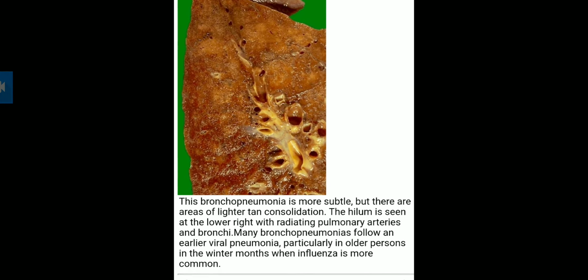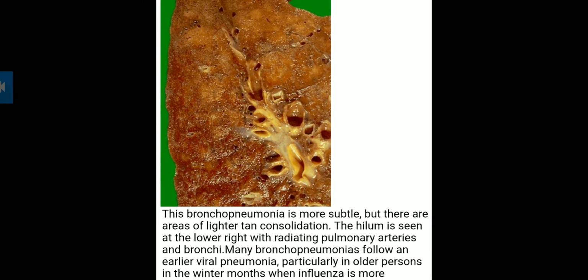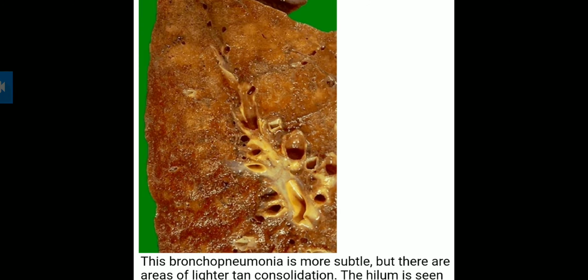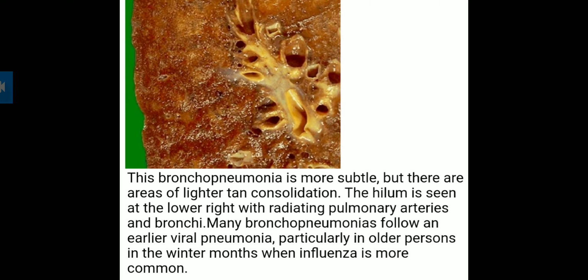Here also you can see the bronchopneumonia is more subtle. There are areas of lighter tan consolidation. The hilum, where the lungs are attached, is seen at the lower right with the radiating pulmonary artery.